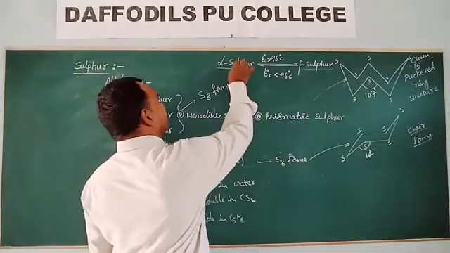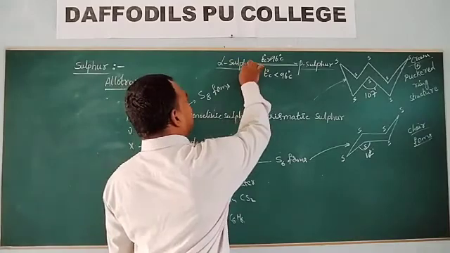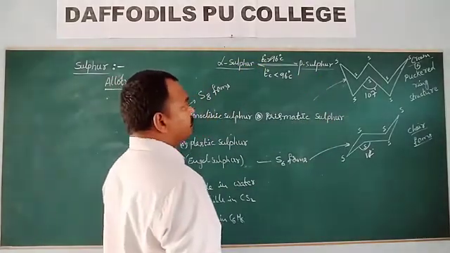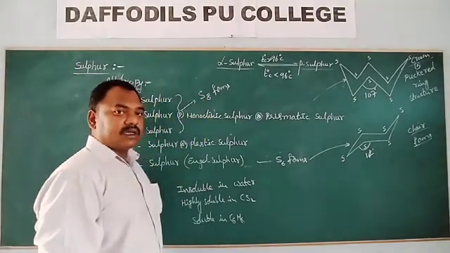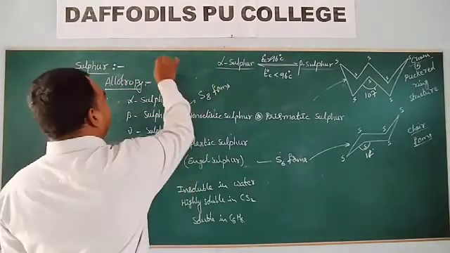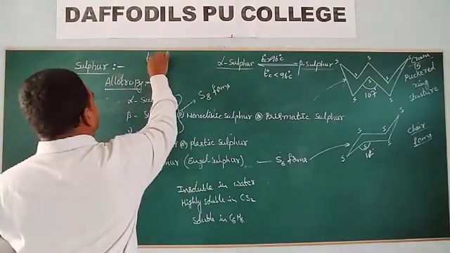That means one allotropic form is converting into another allotropic form.